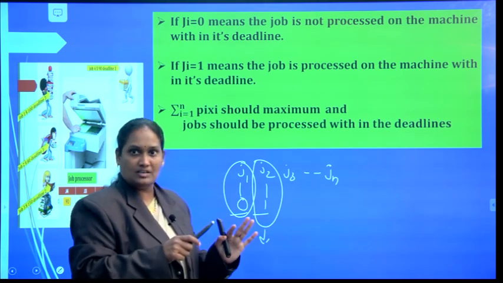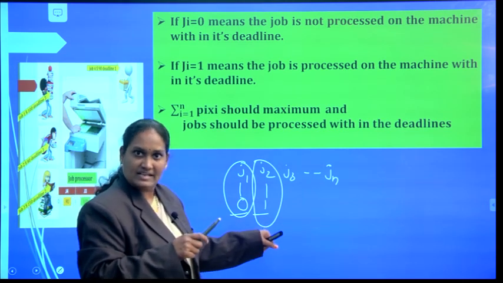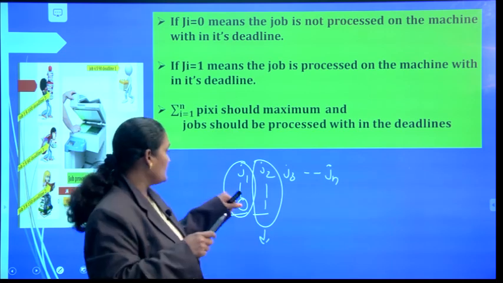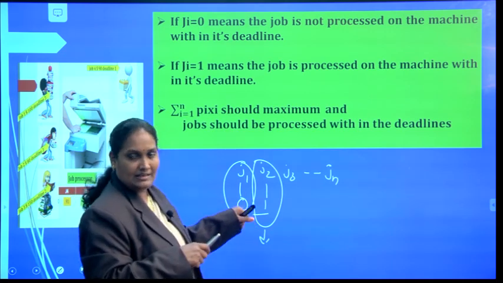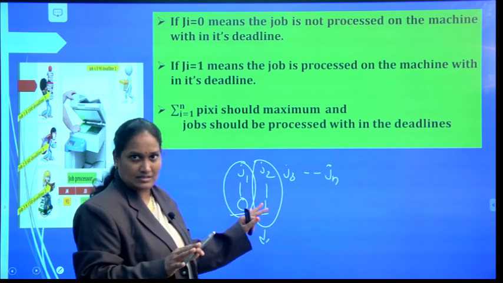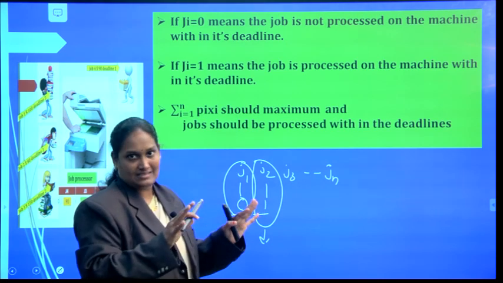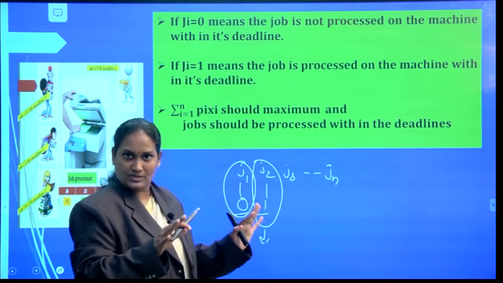If you do the job, its corresponding value becomes 1. If you completed the job, its corresponding profit becomes 1. If you do not complete the job within its deadline, its value becomes 0 and we cannot earn its profit. So there are no fractional values for the jobs or partial doing of jobs.